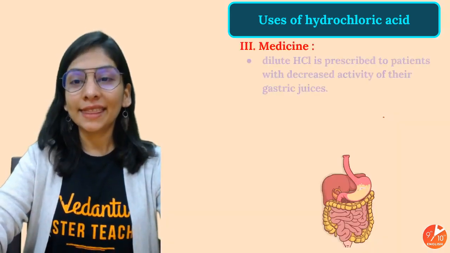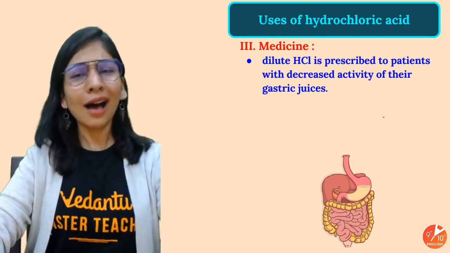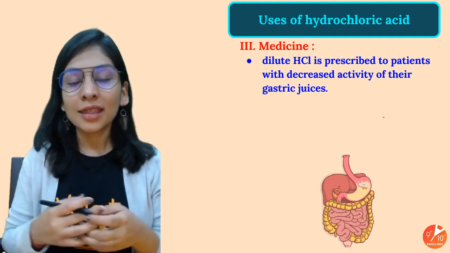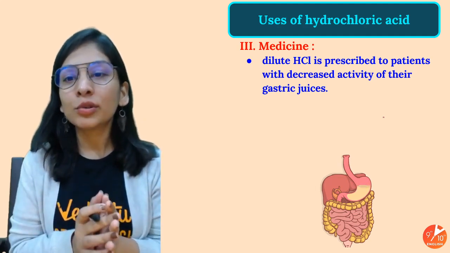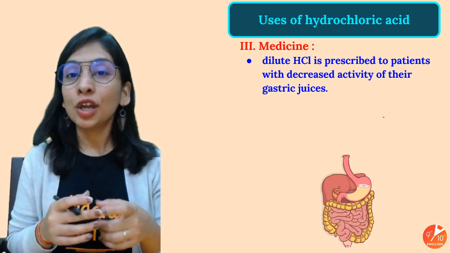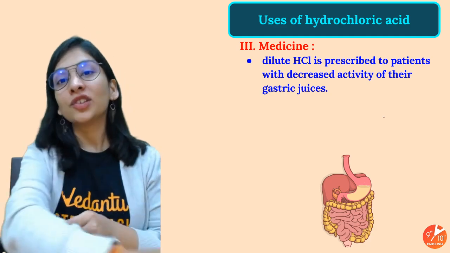All right. And then it is used in medicine too. You're like, how come, ma'am? If a person has weak digestion, and his stomach is not able to release enough gastric juices, HCl and all, HCl helps not only in digestion but also in killing bacteria which can cause infection.